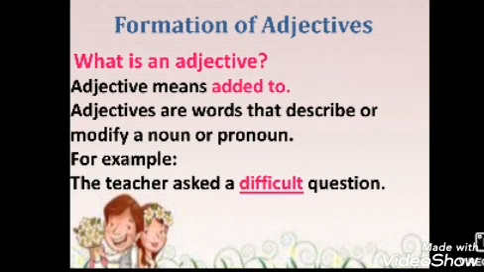Formation of adjectives. First, let's have a quick look at the definition of adjective, then learn how they are formed. Adjectives means added to. Adjectives are words that describe or modify a noun or pronoun. For example, the teacher asked a difficult question.